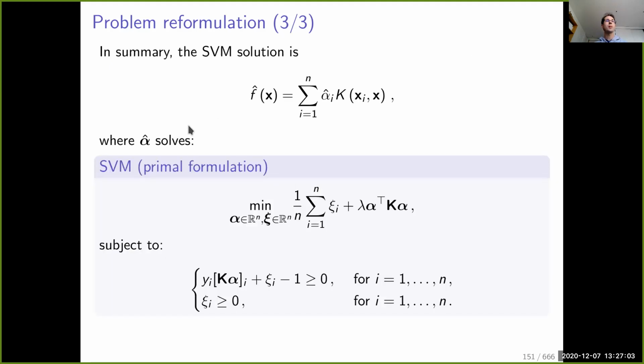In summary, what is often called the primal formulation of the SVM is the following one, where we have parameterized the solutions with alpha, and we have this quadratic function to minimize under this set of linear constraints. This is simply a reformulation of what I just said in the previous slide.